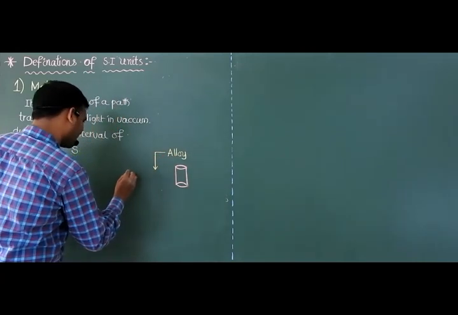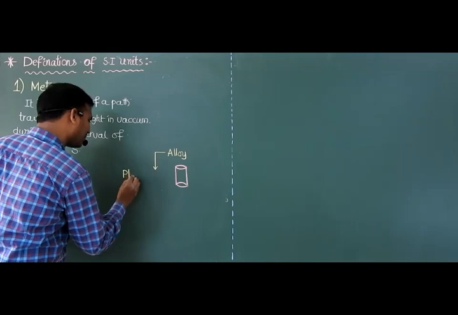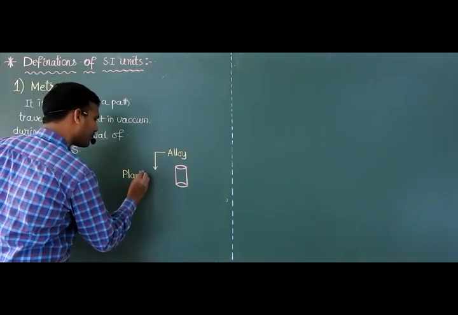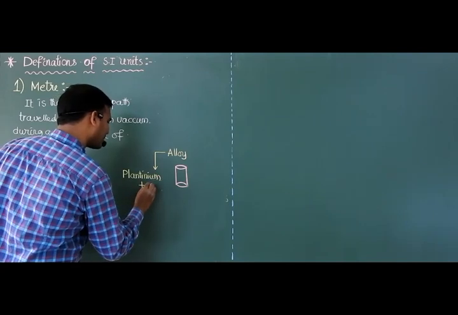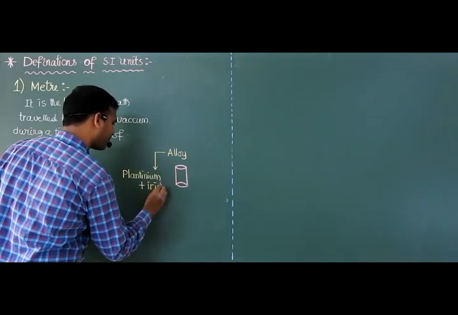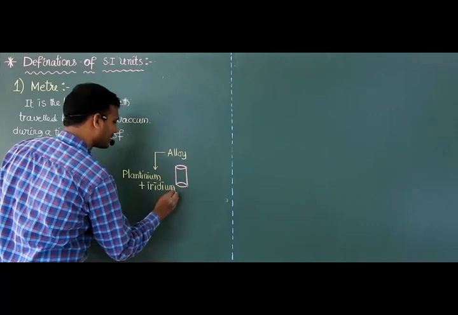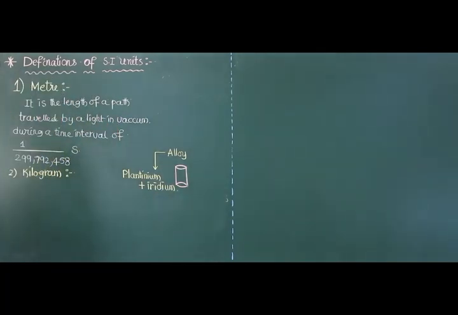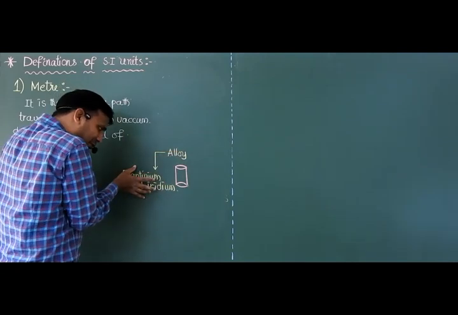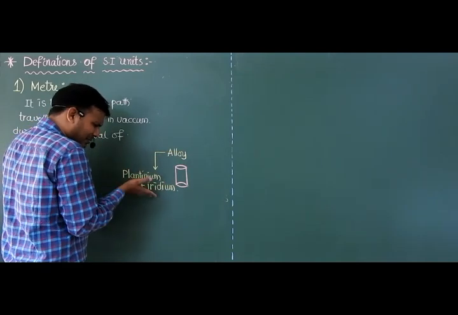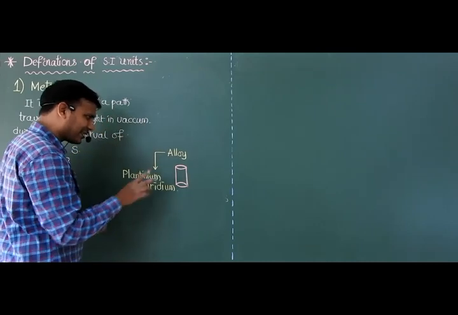So it is a mixture of platinum plus iridium. It is an alloy, nothing but a mixture of these two metals, like some 80%, like 20%. You forgot about that percentage.